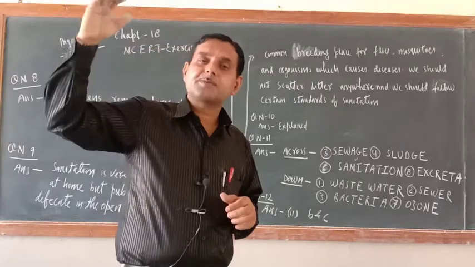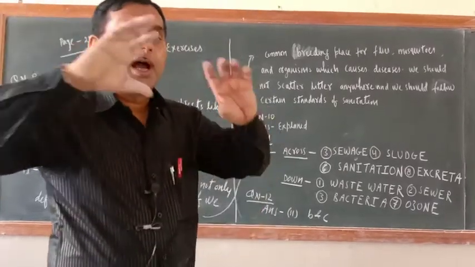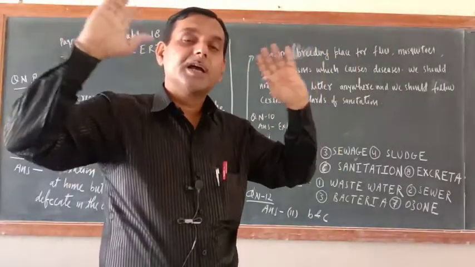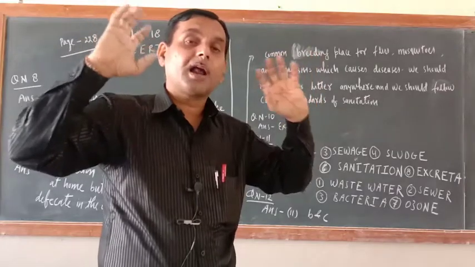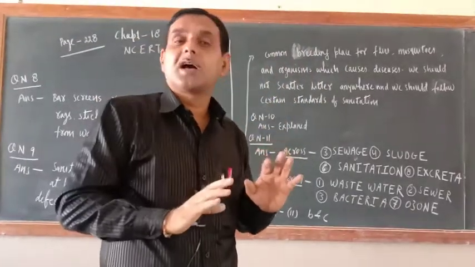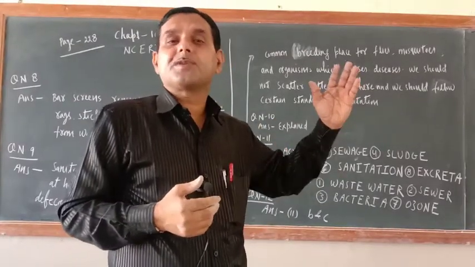In the upper atmosphere, oxygen gets converted into ozone, and that ozone is very essential for us because it absorbs the harmful ultraviolet rays. If ultraviolet rays reach the earth's surface, then what would happen? Desertification would happen.